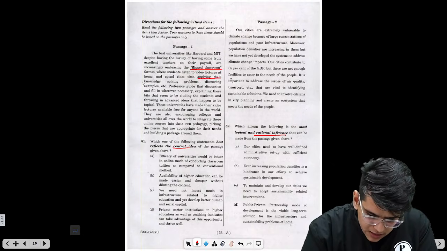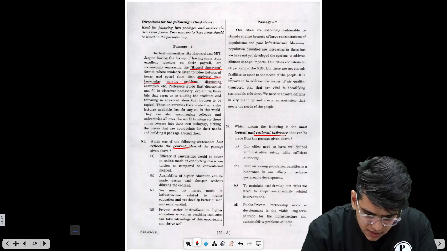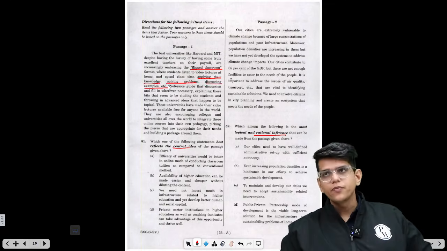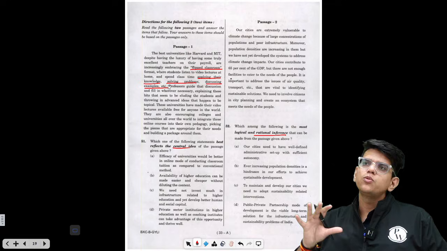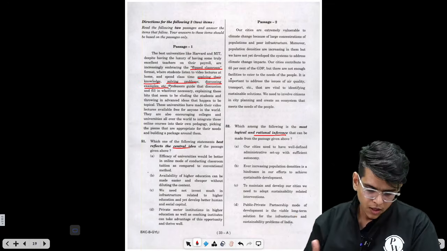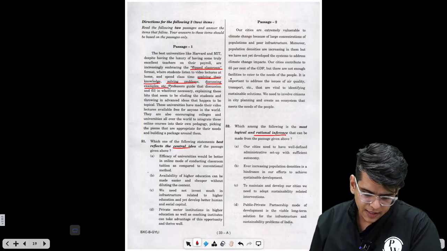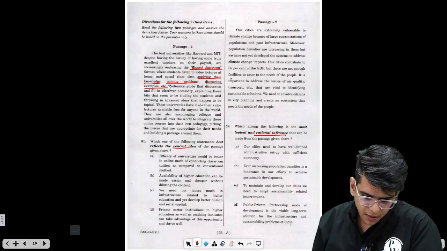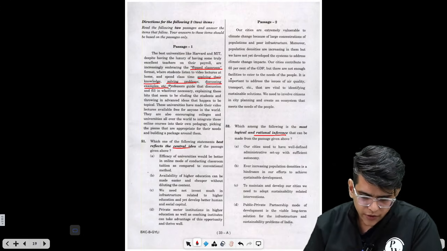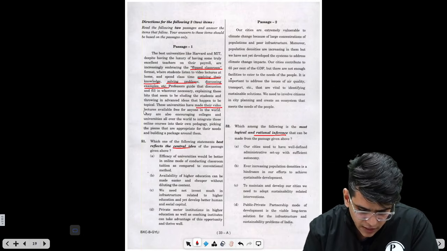What they do in the class is apply their knowledge, solving problems, discussing examples, etc. They read the concept at home through the videos, and then the classroom is used for discussions. Professors guide the discussions and fill in whenever necessary, explaining those bits that seem to be eluding the students and throwing in advanced ideas that happen to be topical. These universities have made their video lectures available for free for anyone in the world.